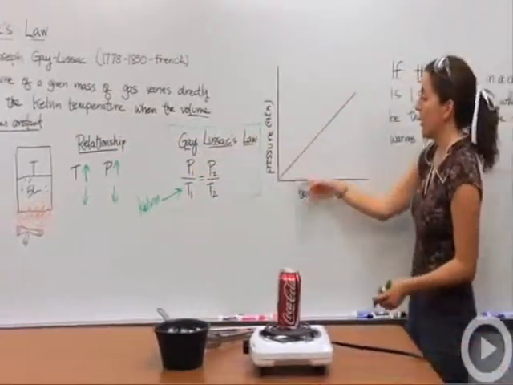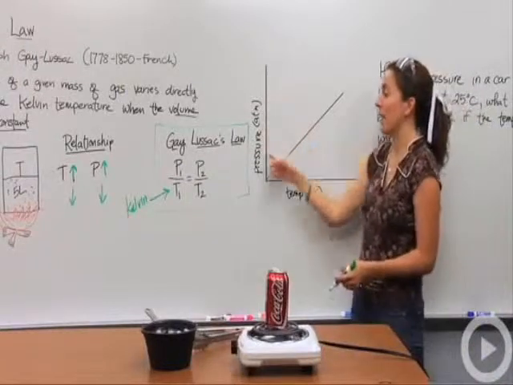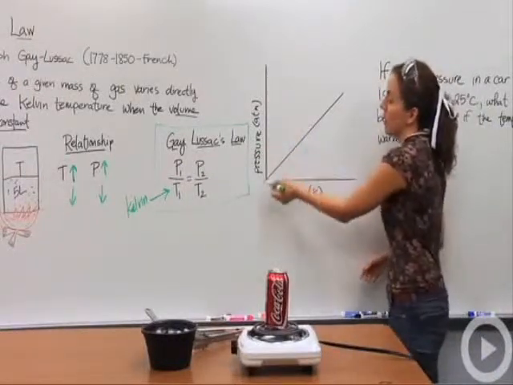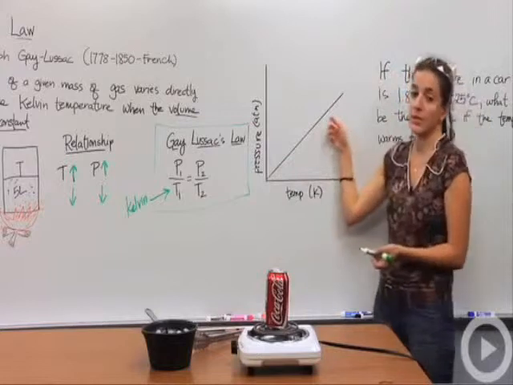Graphically, if we put temperature on the x-axis and pressure on the y-axis, we know that as we increase temperature, we also will increase pressure, creating a positive slope.